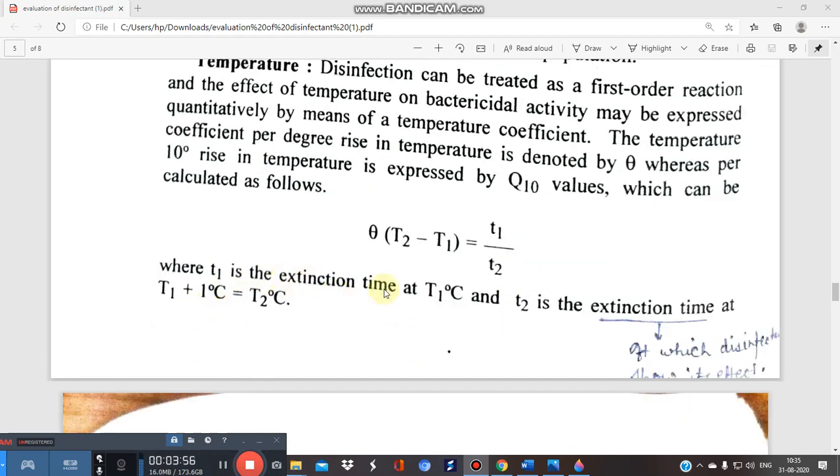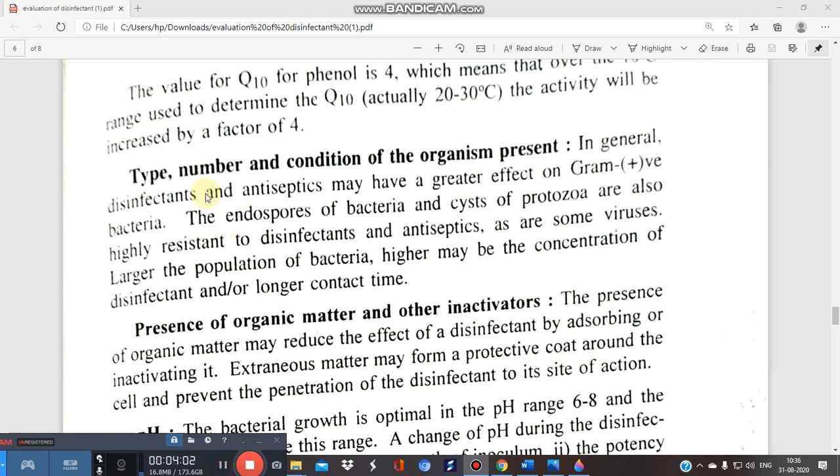Where T1 is the extinction time, it is nothing but the time at which the disinfectant shows its effect. Let's see the type, the number and the condition of the organism present. Suppose in a particular formulation, a particular article that you need to disinfect, contains a high amount of microorganisms, then ultimately you require either a high concentration of disinfectant or you will increase the contact time. So it will depend upon the different conditions.